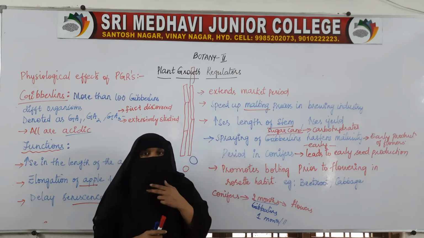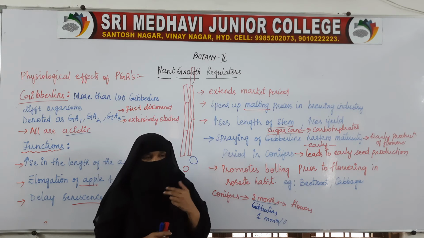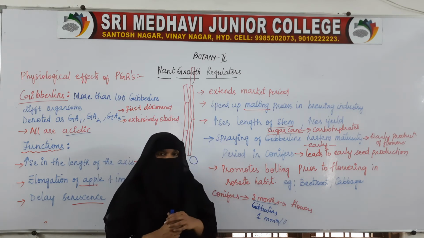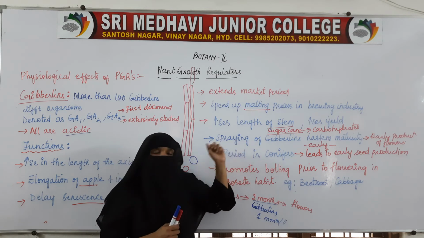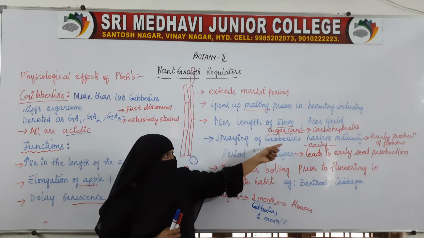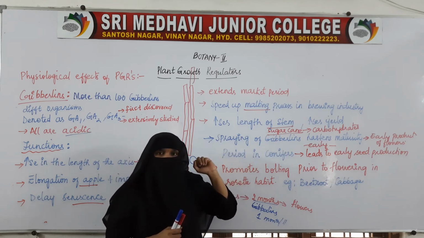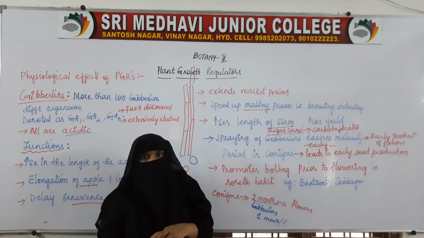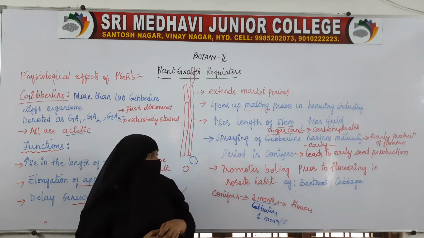It reduces the juvenile phase and brings the flowering phase earlier. When you spray gibberellins on conifers, it reduces the juvenile phase or the vegetative phase, and the maturity will be earlier. The flowering phase or the reproductive phase will be earlier than it was supposed to be.